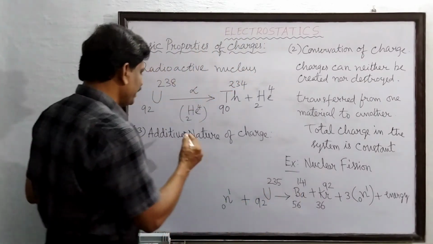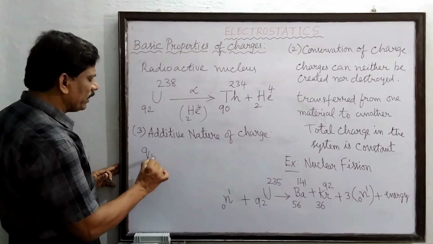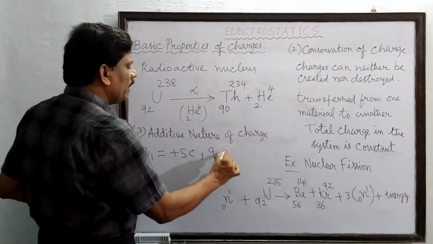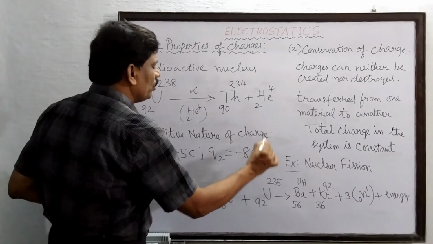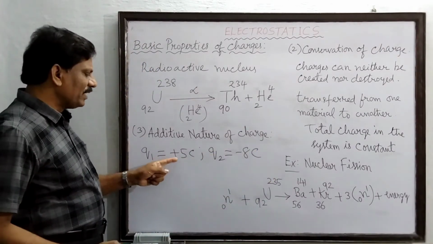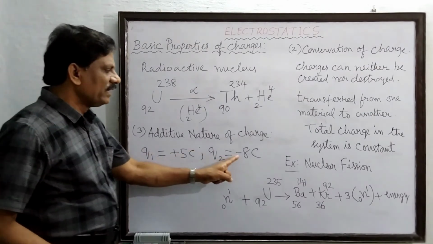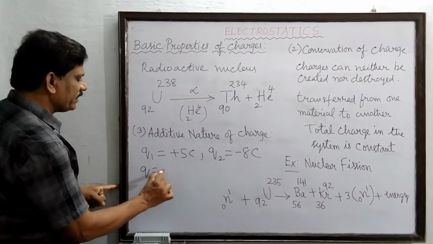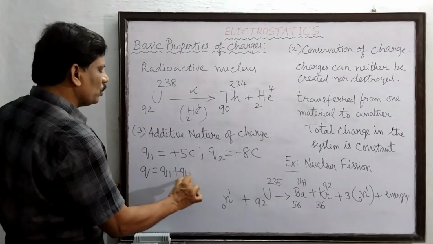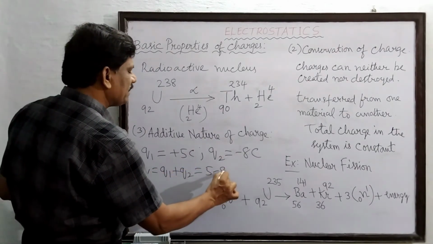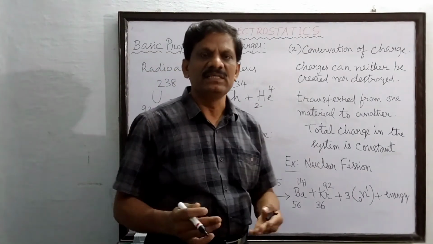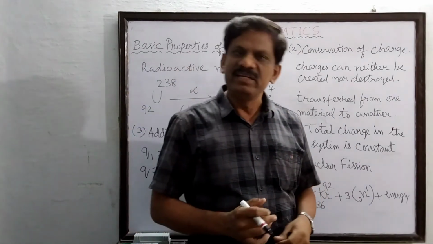Like that, here I will take, for example, Q1 equal to plus 5 coulomb and Q2 equal to minus 8 coulomb. So if I add a positive charge of 5 coulomb and a negative charge of 8 coulomb, then the net charge is equal to what? Q1 plus Q2, that is equal to 5 minus 8, which is minus 3 coulomb.